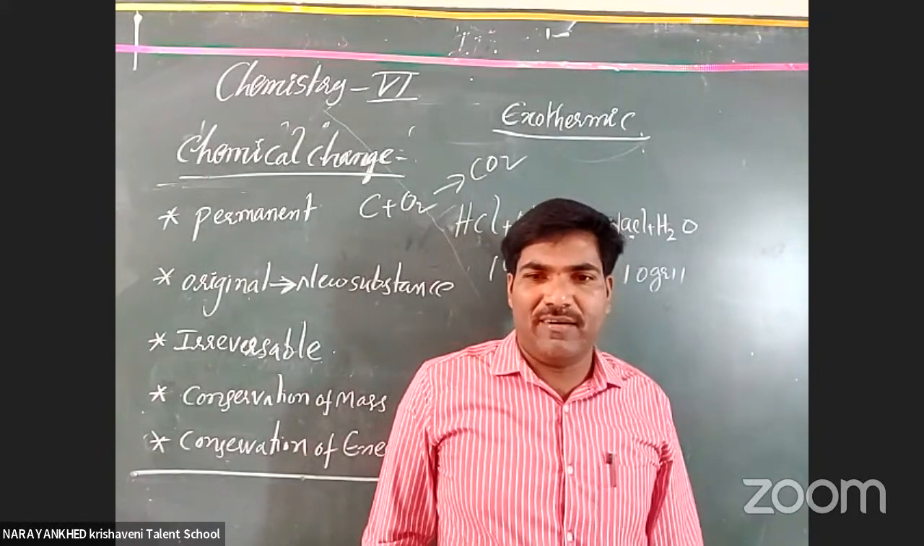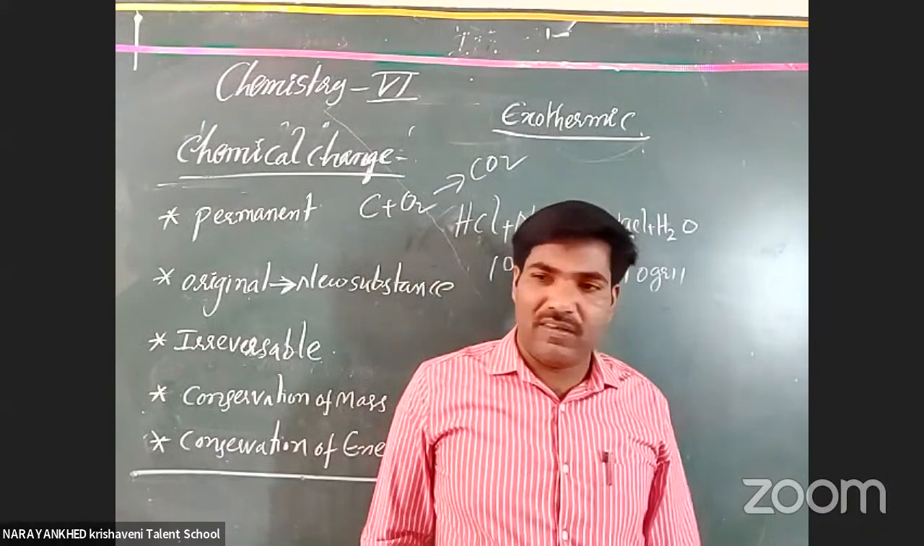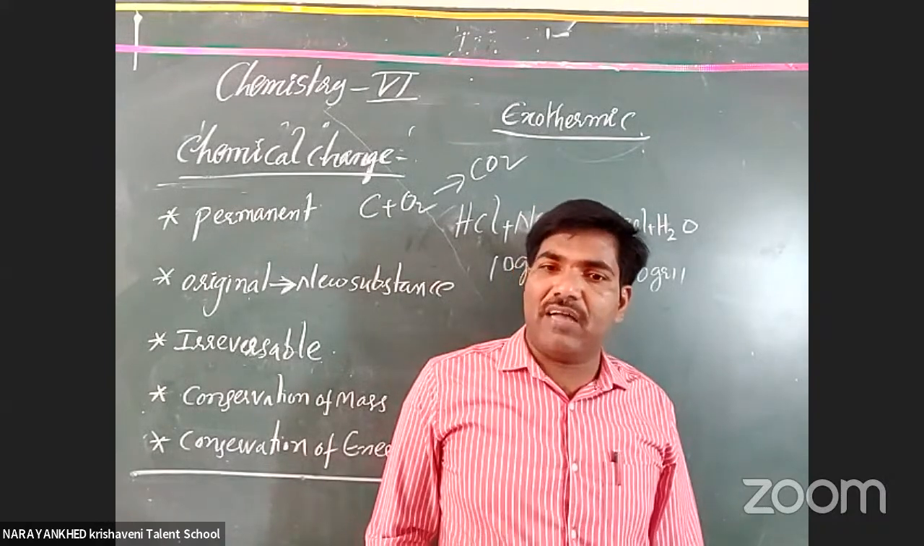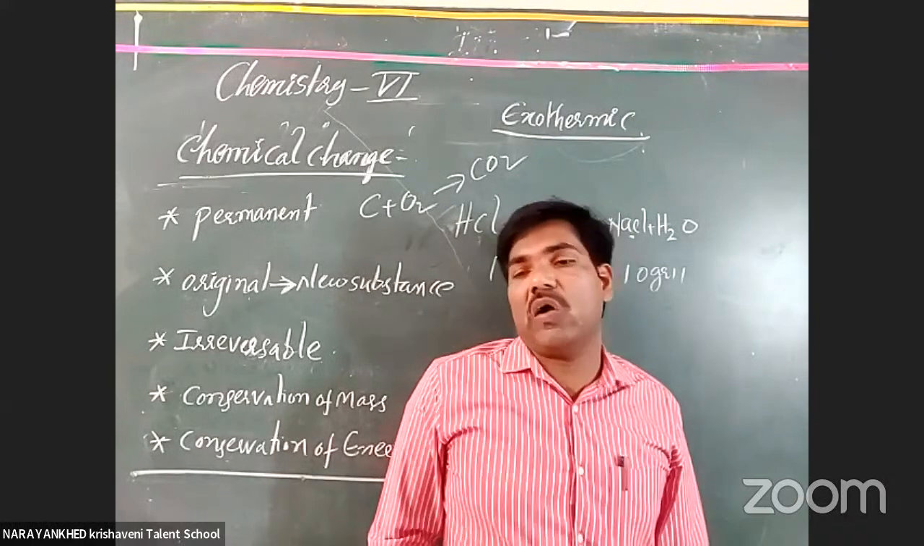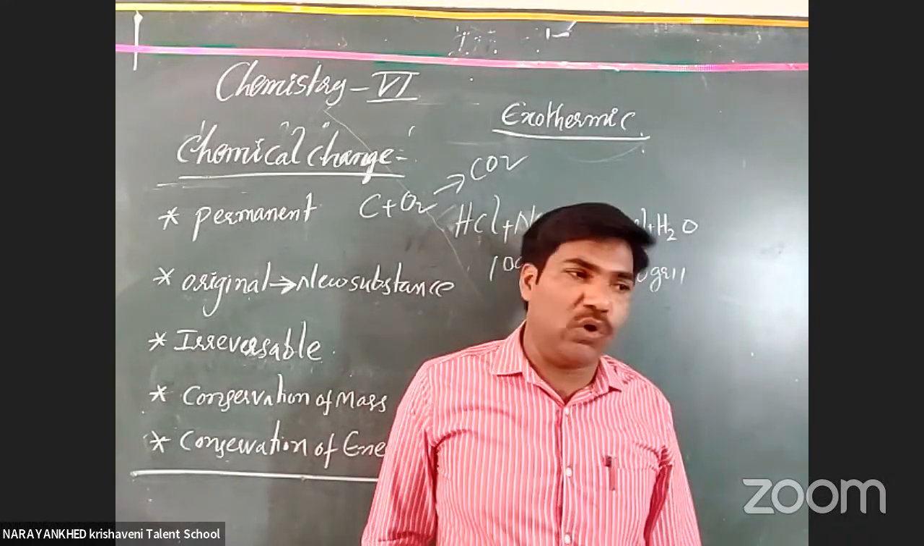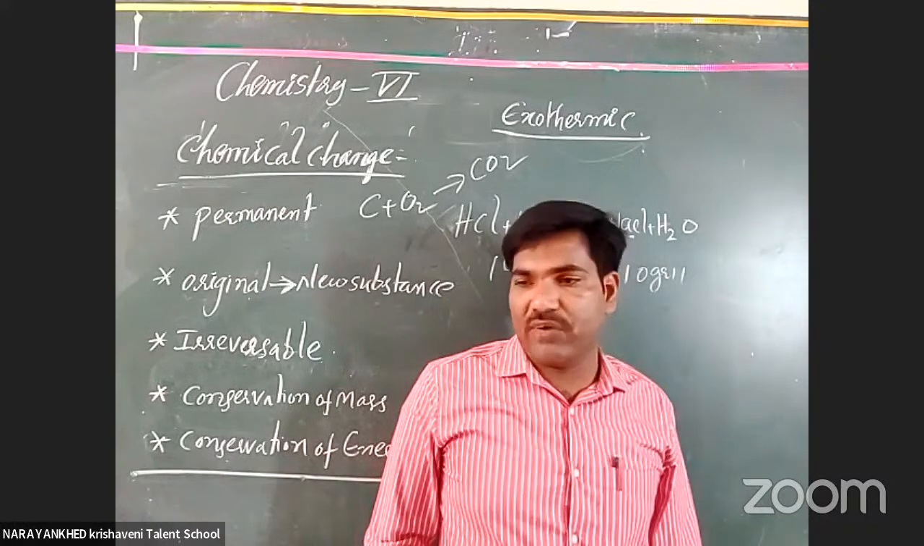Rusting of iron: the color also changes, and as well as a new substance is also formed. That is called physical and chemical change. Both are appearing in the rusting of iron.